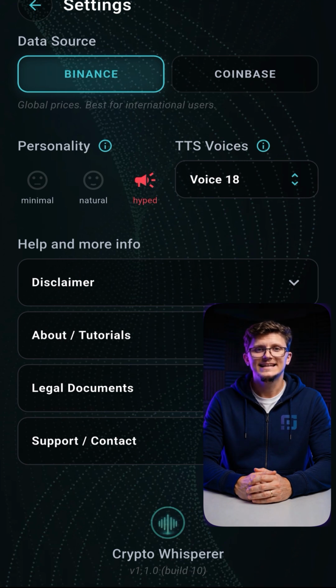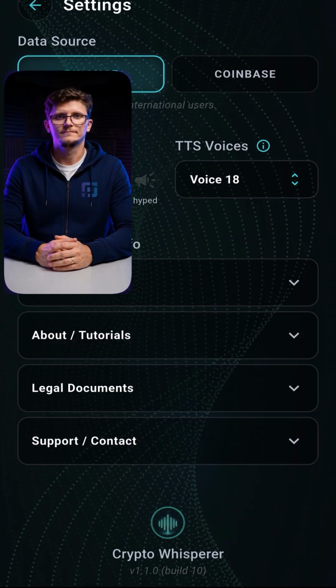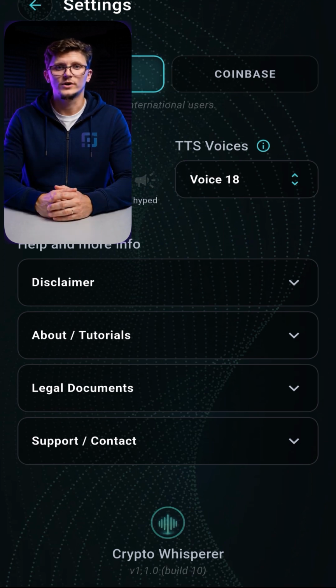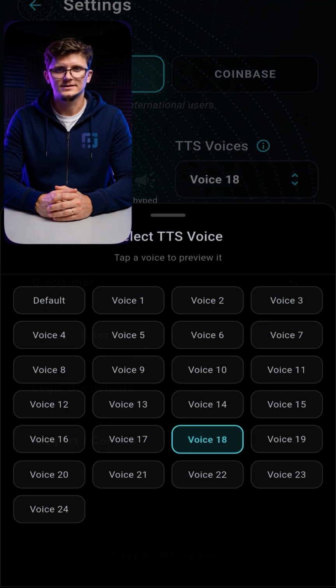For voices, the app uses the voices already installed on your phone. Nothing is processed on a server. The app simply uses your device's native text-to-speech voices. You can choose from all of them. Most phones come with basic voices, but newer phones usually include much nicer ones. You should have at least 1 or 2 good voices available. I have this female voice that I showed you before.